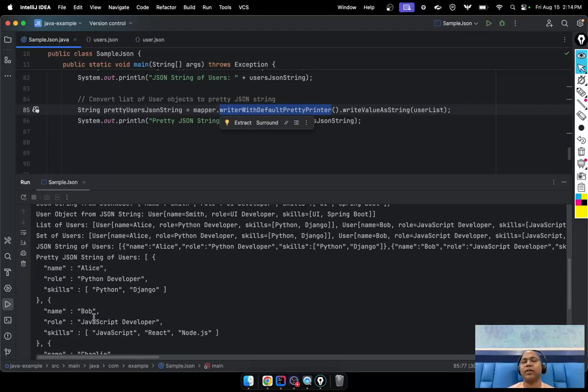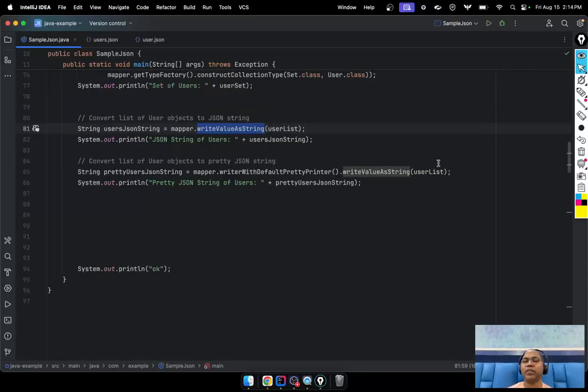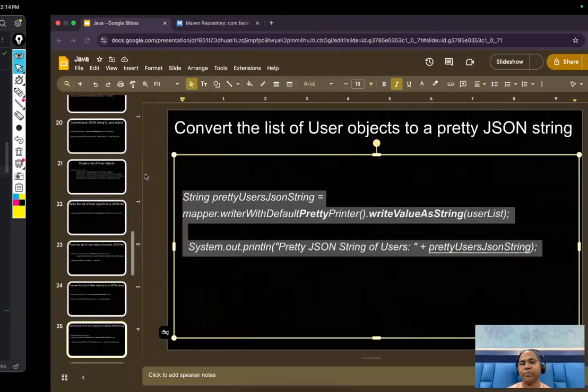So whenever you want to format it, just before applying write value as a string, mention the printer, which kind of printer you want. If you're not mentioning it, by default it returns the string representation. The method write value as a string is sufficient: pass the Java object, and it returns the string representation of your JSON.